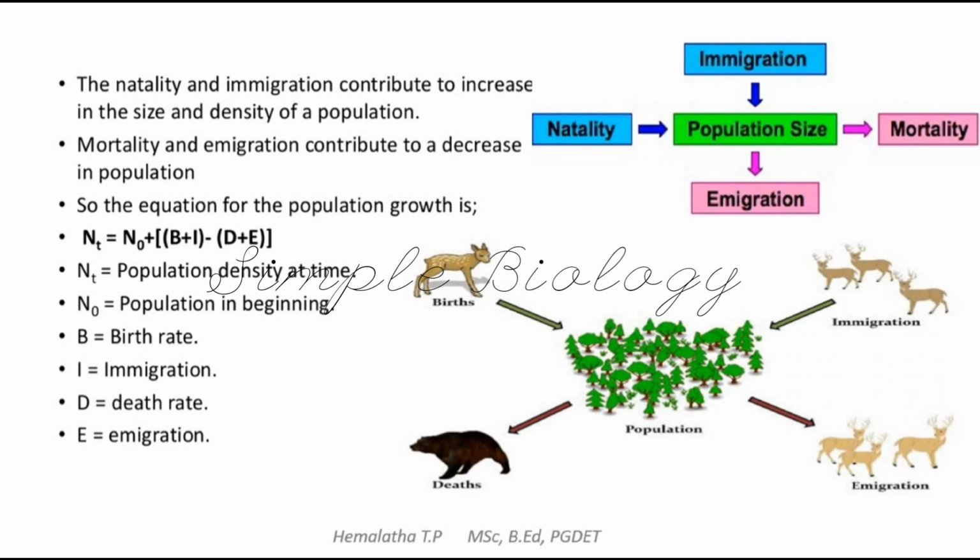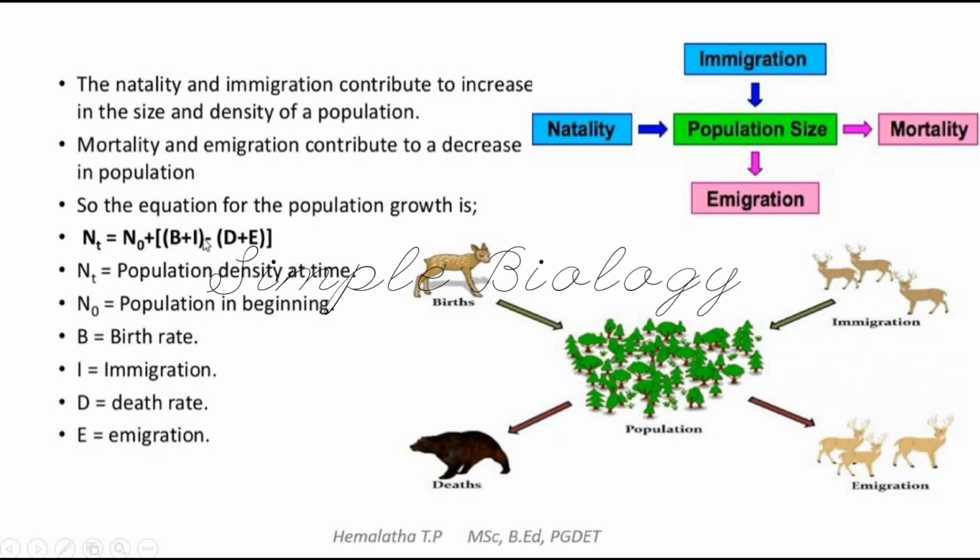So we can write the equation of population growth as Nt = N0 + B + I - D + E, where Nt is the population density at time t, N0 is the population in the beginning, B is the birth rate, I is the immigration, D is the death rate and E is emigration.